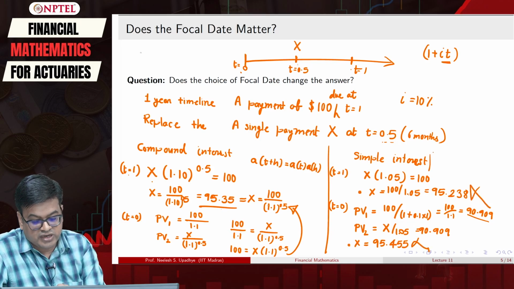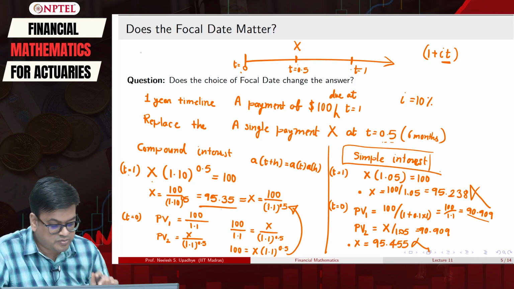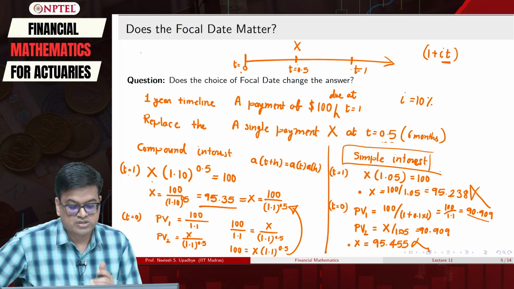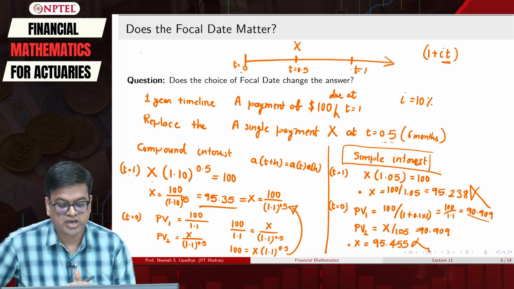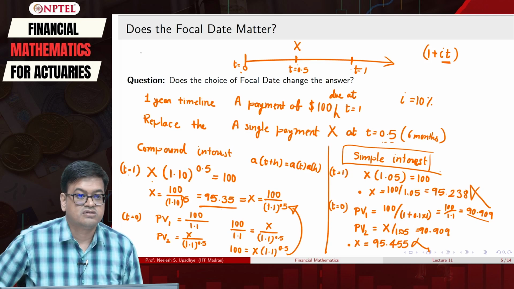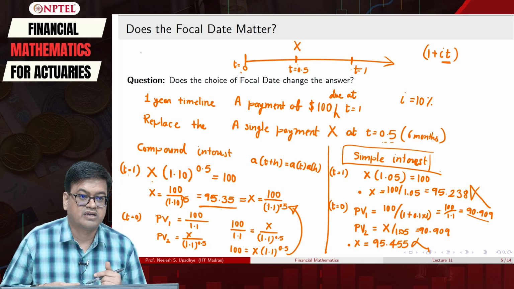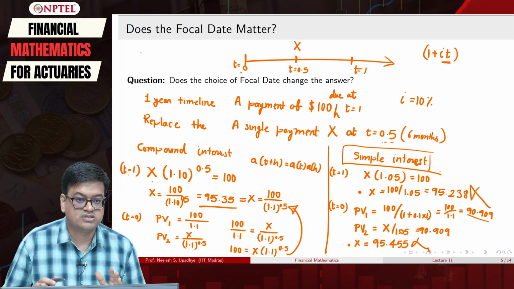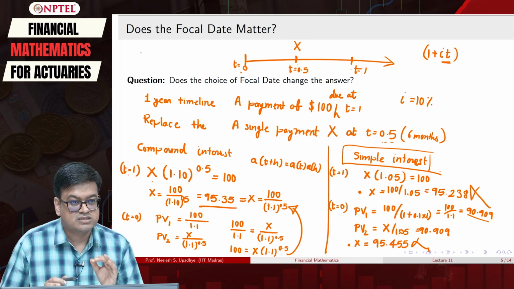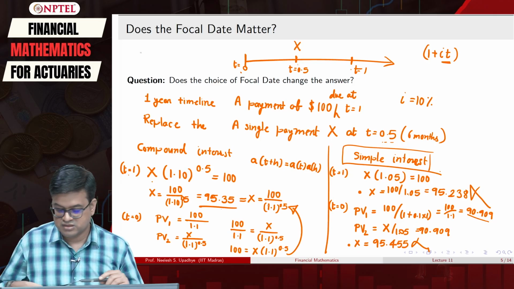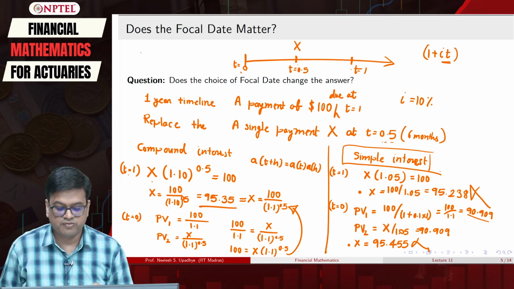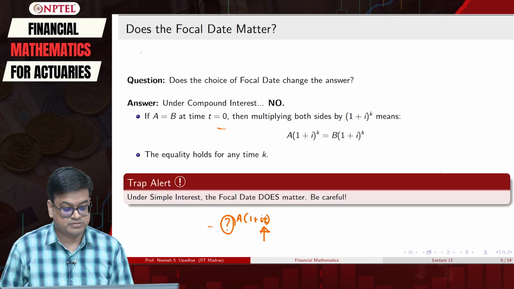So, under simple interest rate assumption, this particular focal date is very important, because how you are bringing this forward and backward definitely matters. If you are under compound interest rate assumption, the focal date change does not change your answer. Under simple interest rate assumptions, focal date can change your answer. So, if you understand this properly, then you will never fall prey to the exam traps.